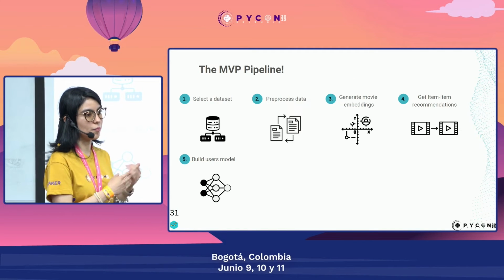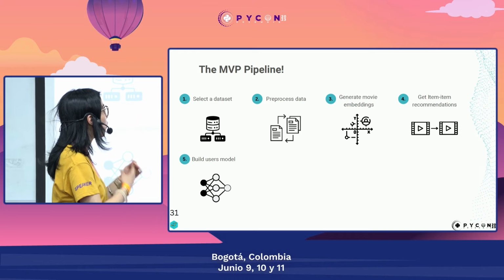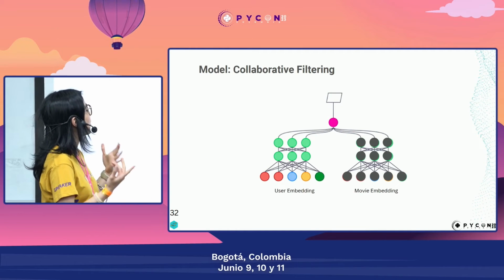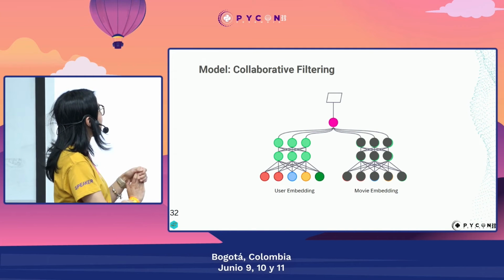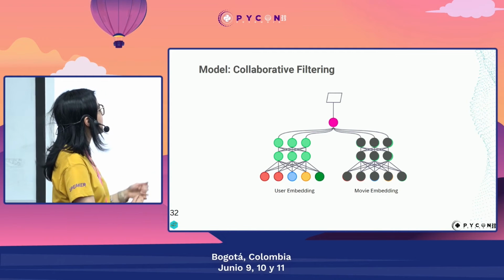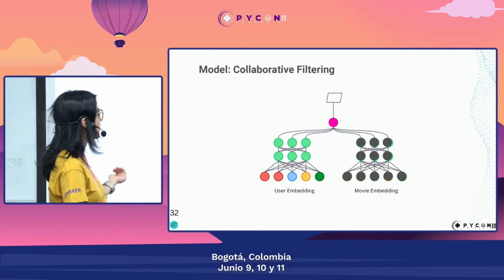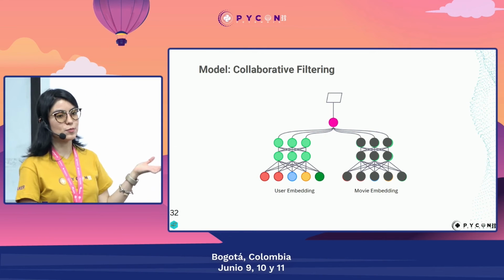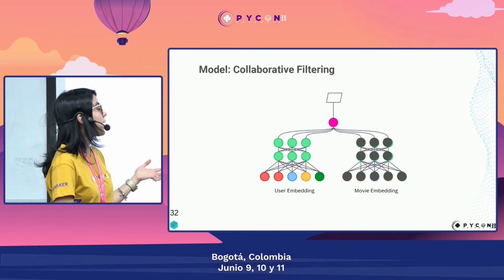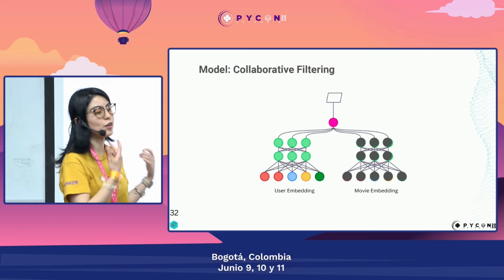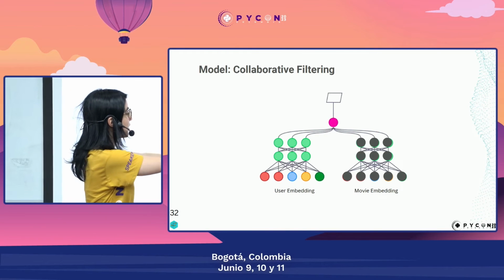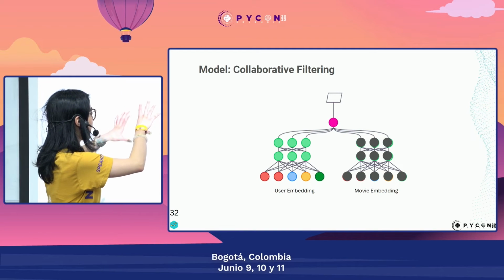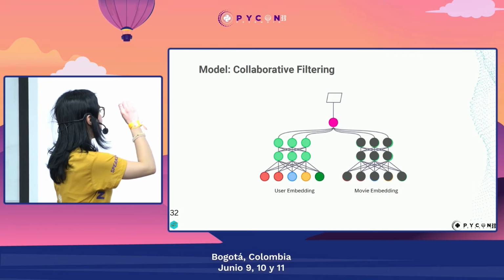Then we have built our movies embedding. So now we are going to focus on the users model. So as I mentioned before, we decided to use the collaborative filtering model, and this two-tower model, you have seen it before in the presentation. But why is the movie embedding all in gray color? It's because we decided to use the already created movie embeddings, and we will freeze this part of the neural network, and we will only train our model with the user data.